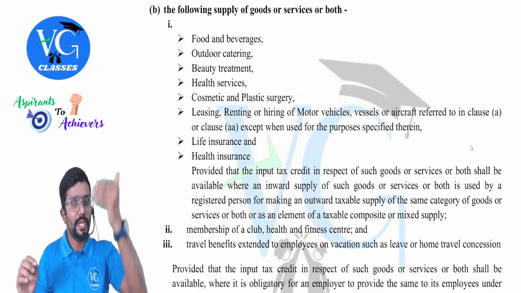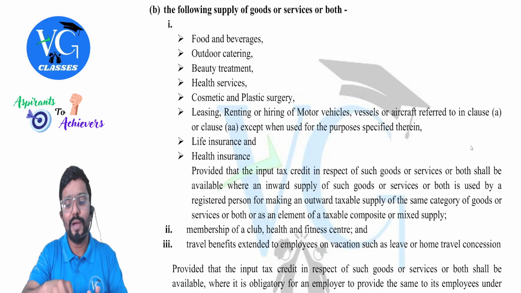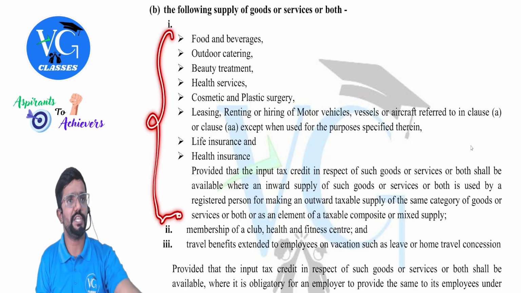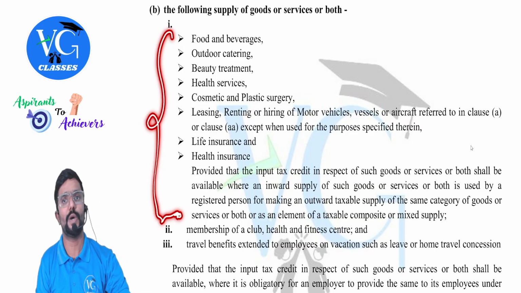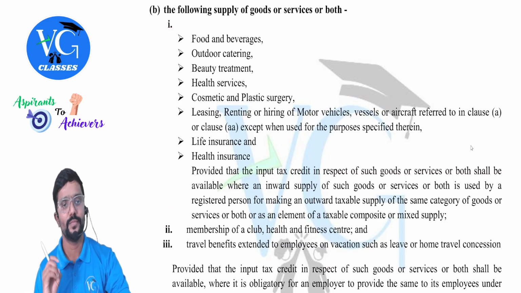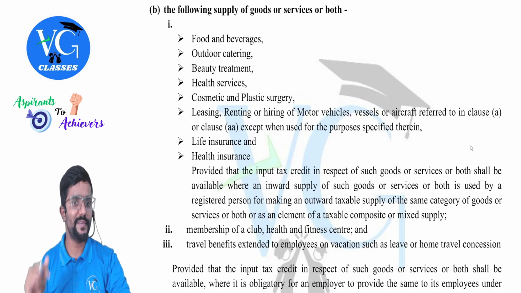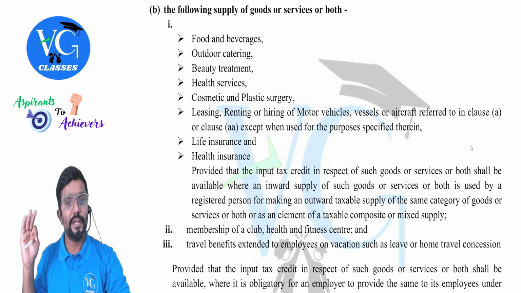Guys, listen here. If the following is an inward supply for me, they are telling no credit. Assume I have taken any of this as my inward supply, means I have purchased, on which I have paid GST. Can I claim the credit? No. Even if I have used it for business purpose, still no credit, guys. What are those? Food and beverages, outdoor catering, beauty treatment, health services, cosmetic and plastic surgery, leasing, renting or hiring of motor vehicles, vessels or aircraft referred to in clause A, clause AA, except when they are used for purposes specified therein.